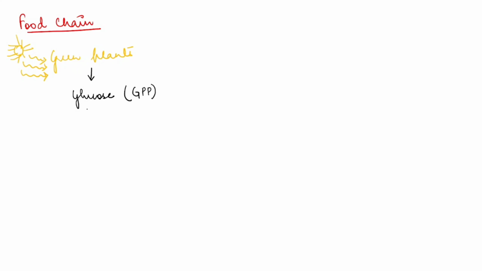From here, the plants will utilize some amount, minus respiration loss, and what will happen? What will be remaining here? Whatever is remaining, we call it NPP, that is net primary productivity. Clear? And the other organisms, the herbivores,